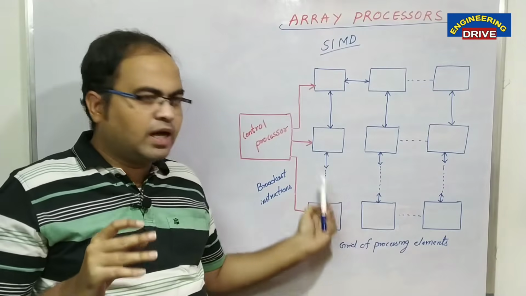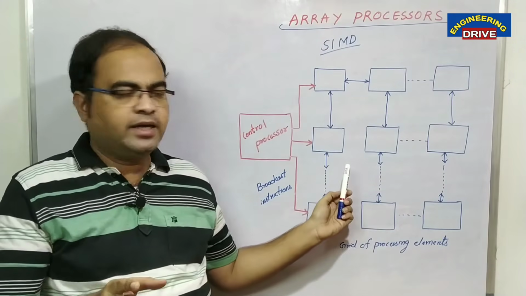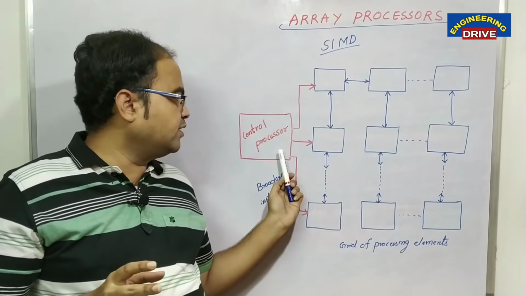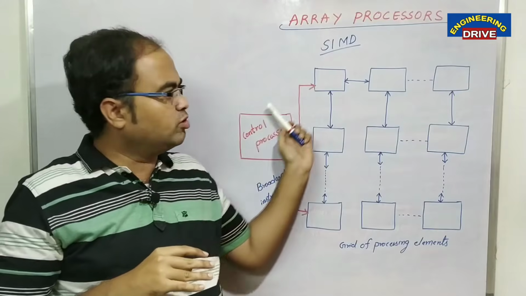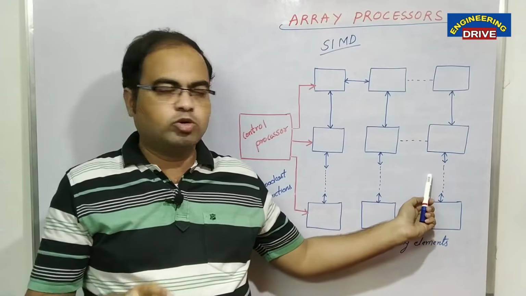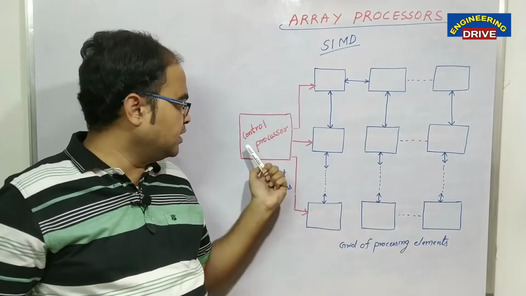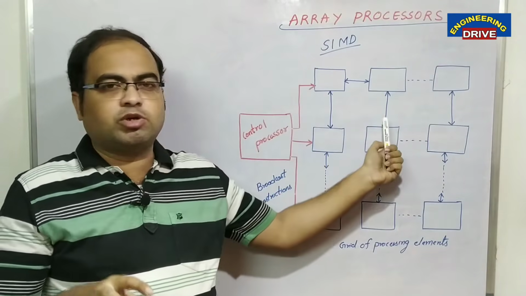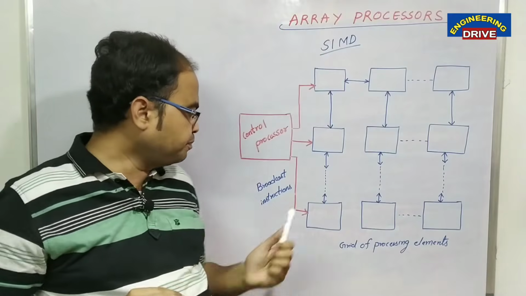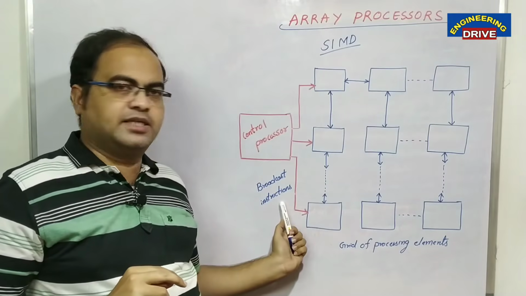Now to control all these processors, there is one more main processor. We call this processor the control processor. This processor is responsible for handling the remaining processors here. How this array of processors will work is that this control processor will give the set of instructions to all these processors to handle the task. What is the meaning of broadcast here?